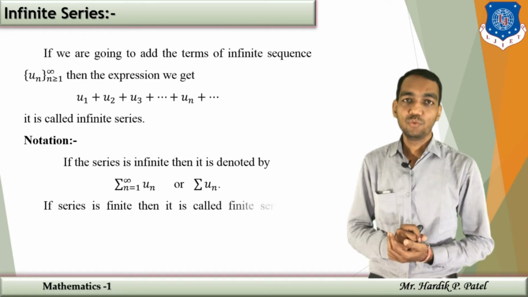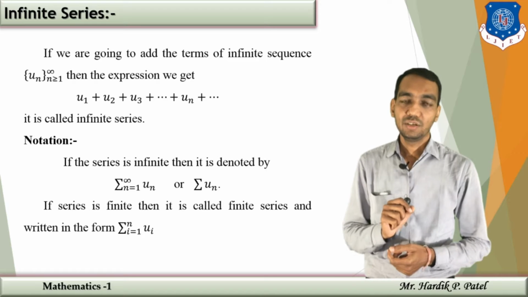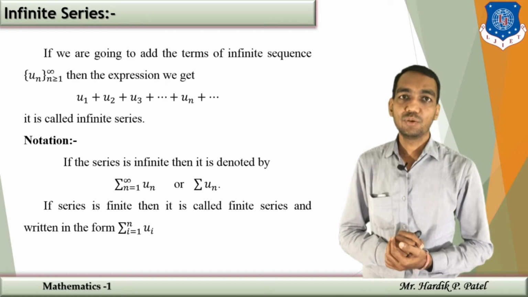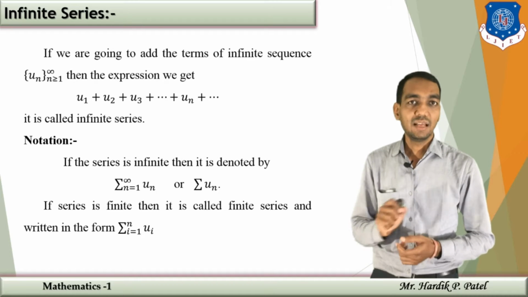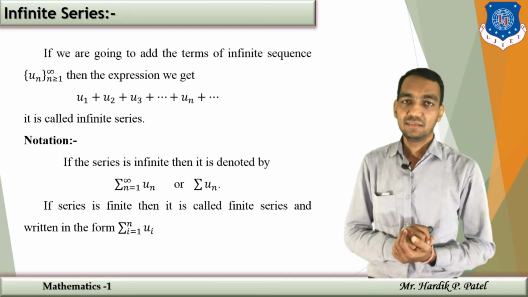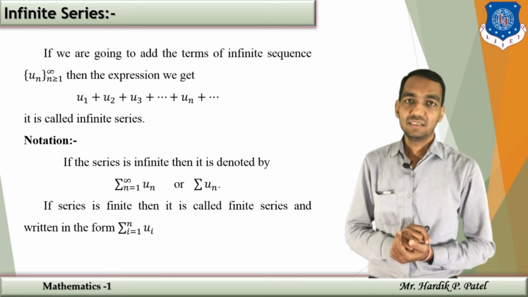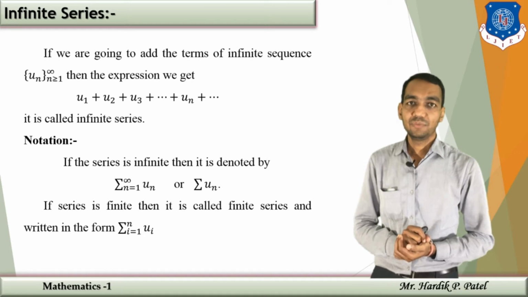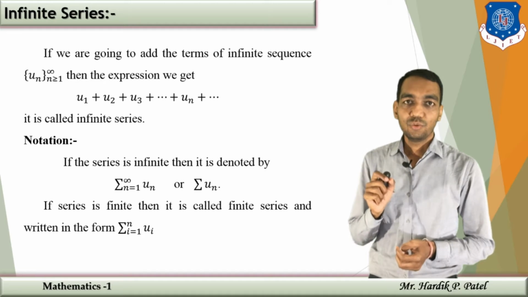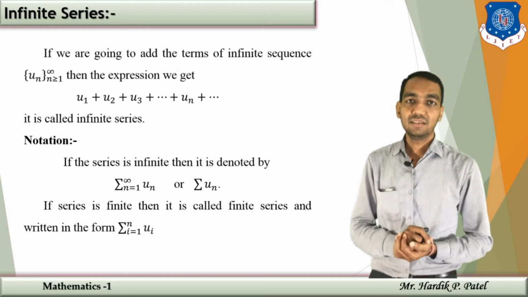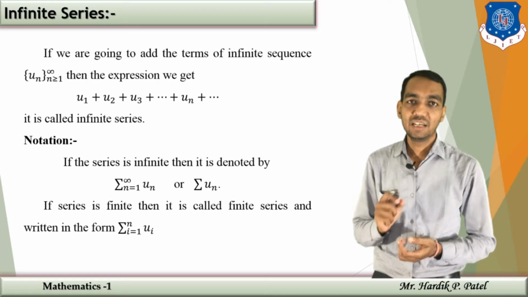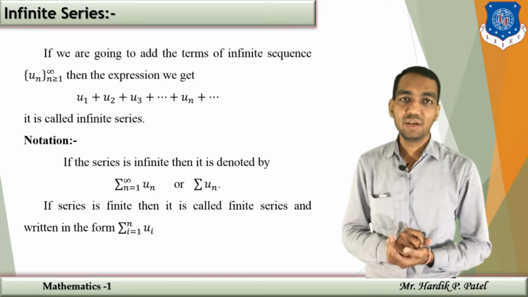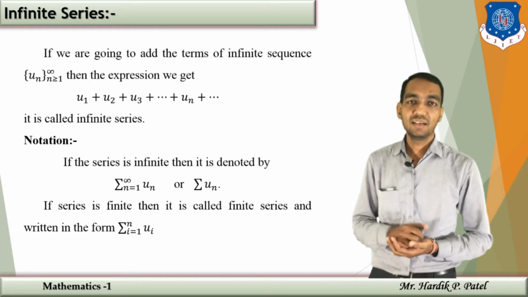The expression u1 plus u2 plus u3 and so on, un and so on, is called an infinite series. Now you have already learned finite series, arithmetic series, and geometric series up to 12th. Today we are going to start with infinite series. There are two expressions: either you can write it in the form of sigma n running from 1 to infinity un, or simply sigma un. Finite series you are already aware of.